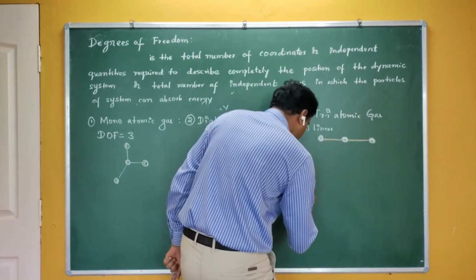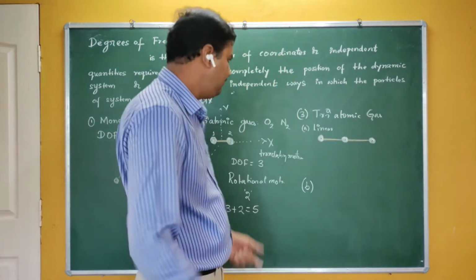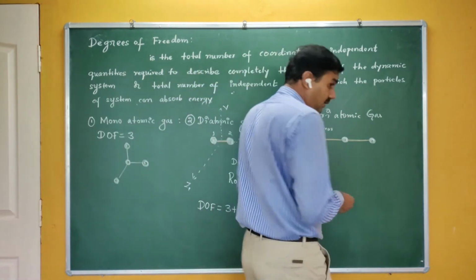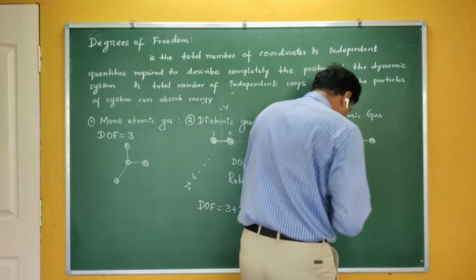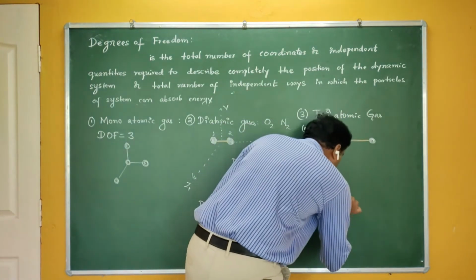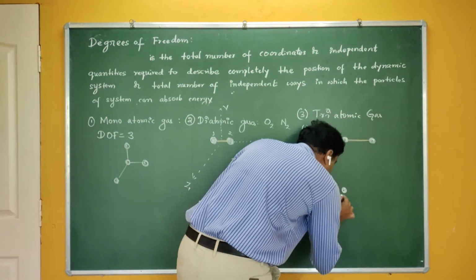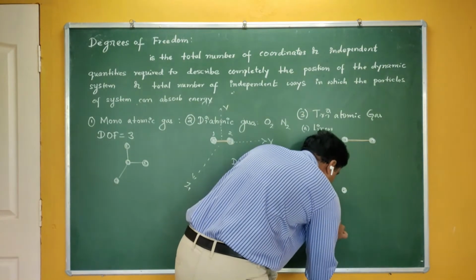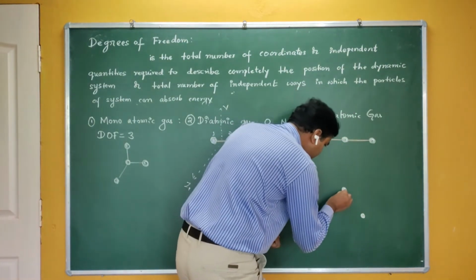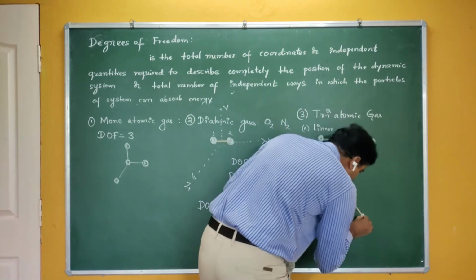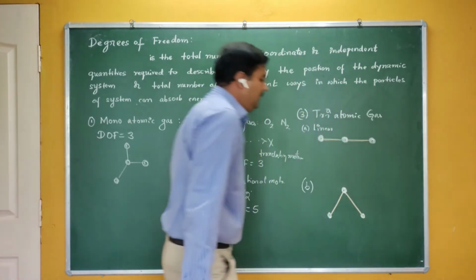And there will be a second possibility. For example, take the water molecule. It is not a gas here, but you better know about H2O. So H is present here, and this is the arrangement of the H2O molecule. You can see here they are not in the same line.